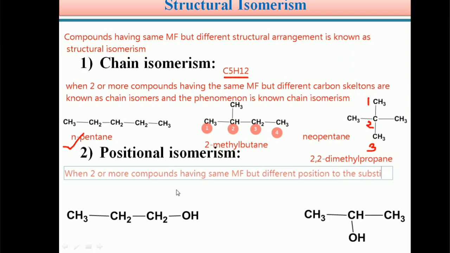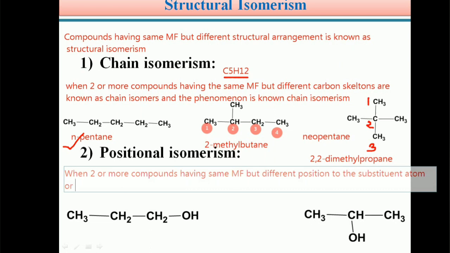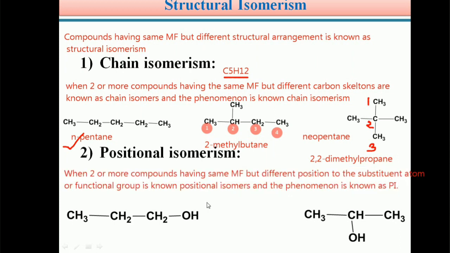So whenever two or more compounds have the same molecular formula but different position of the substituent atom or functional group, they are known as positional isomers, and the phenomenon is known as positional isomerism.